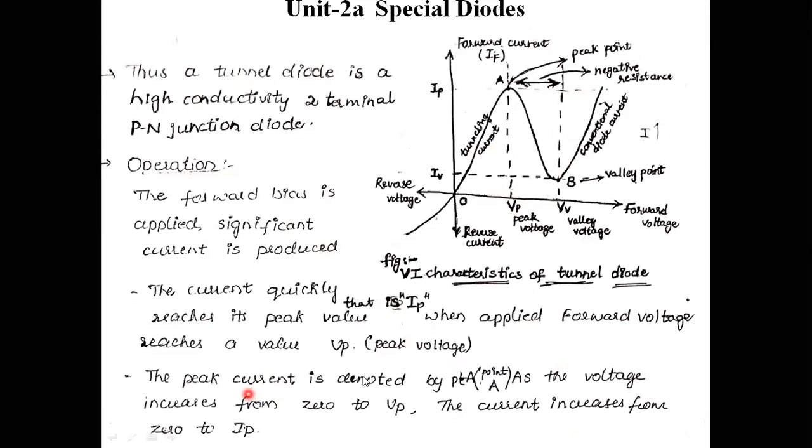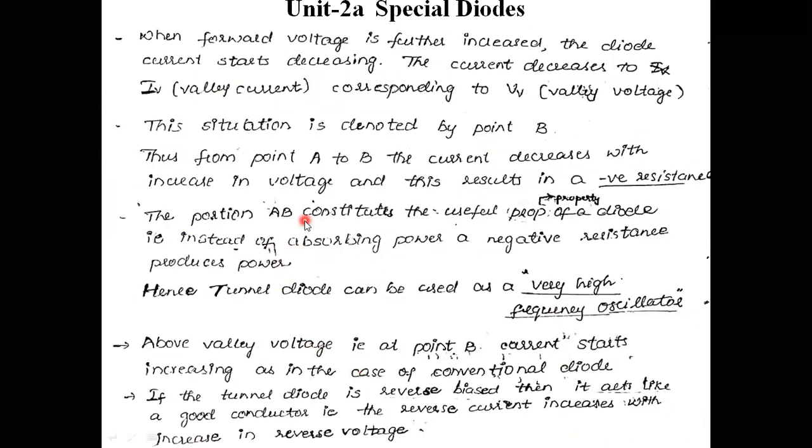Here, the portion AB constitutes the useful property of the diode. That is, instead of absorbing power, a negative resistance produces power here. This negative resistance produces power.